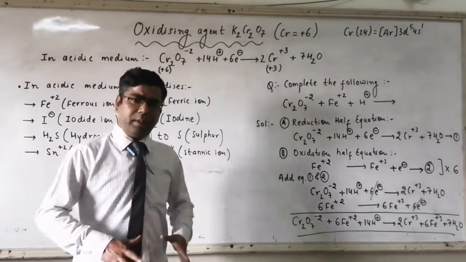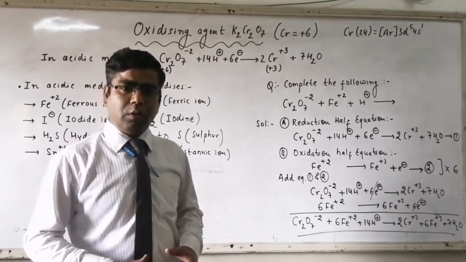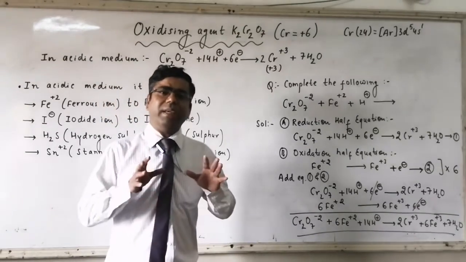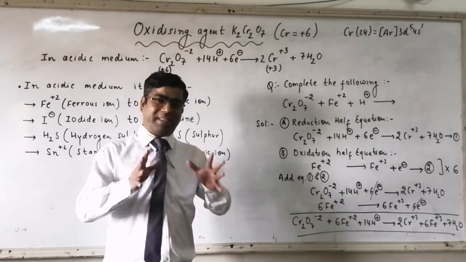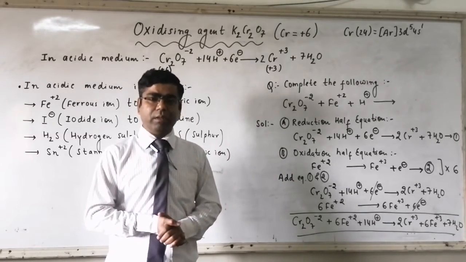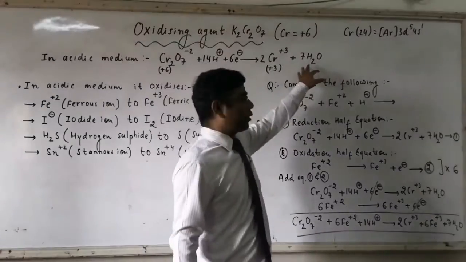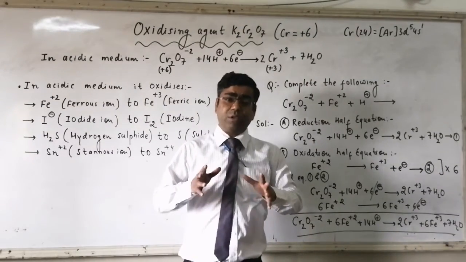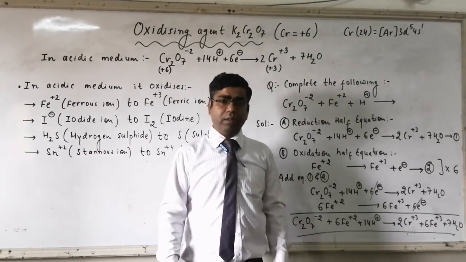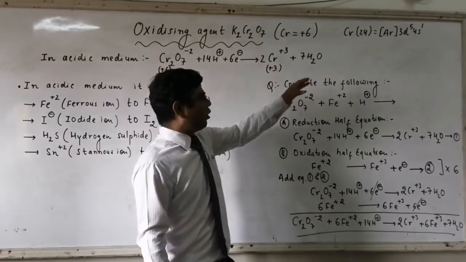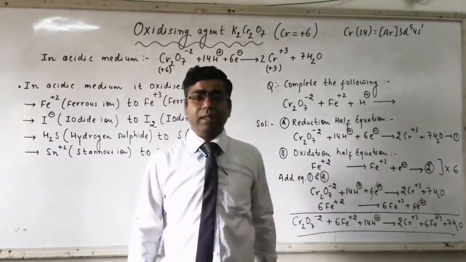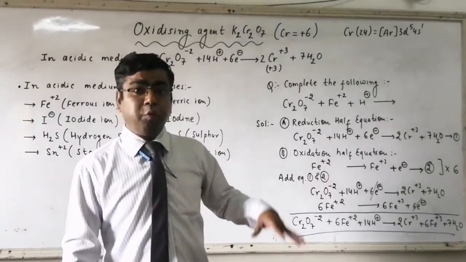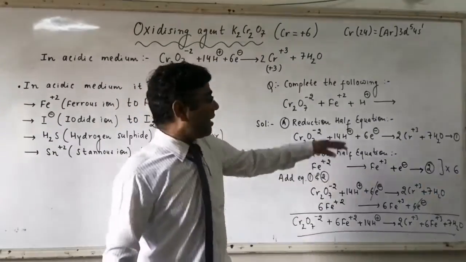So for making up oxygen deficiency, we always add water molecule to that side where oxygen atoms are deficient. So here it will be 7H2O because we have to make up the deficiency of 7 oxygen atoms. So when we are adding 7 molecules of H2O towards right hand side, then it will increase 14 hydrogen atoms towards right hand side.